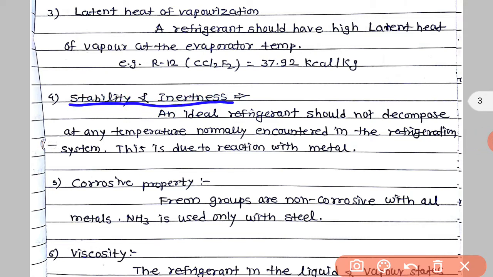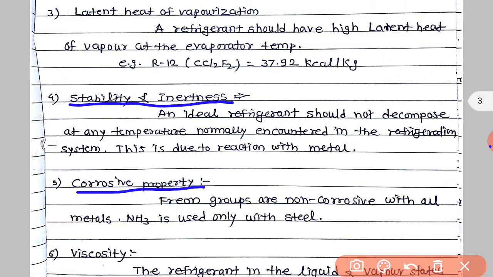Next property is stability and inertness. The ideal refrigerant should not decompose at any temperature normally encountered in the refrigeration system. This is due to reaction with metal. Some refrigerants may react with the metal, non-organic. So it is necessary that the refrigerant must be stable and inert. Next is corrosive property.